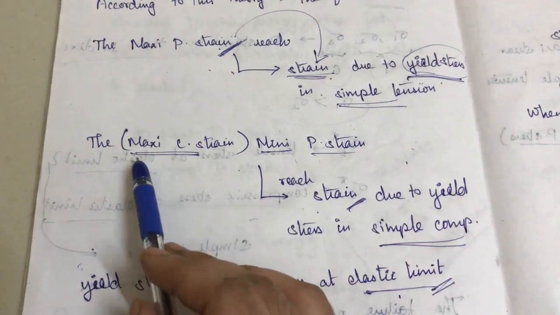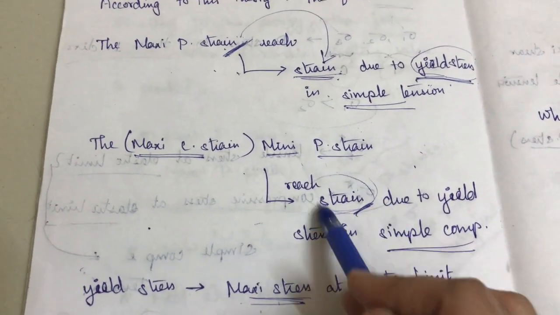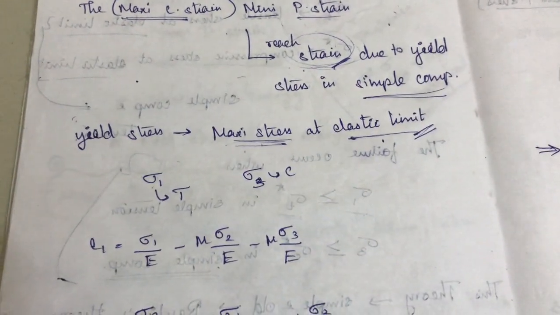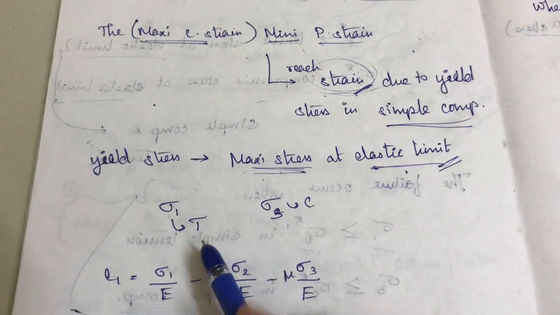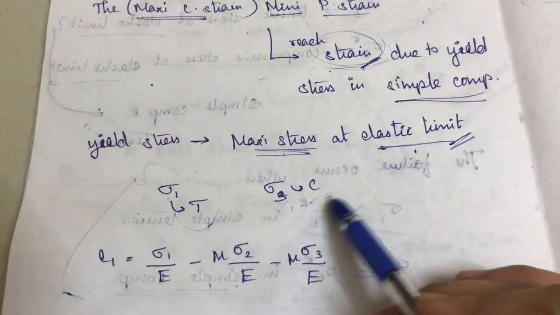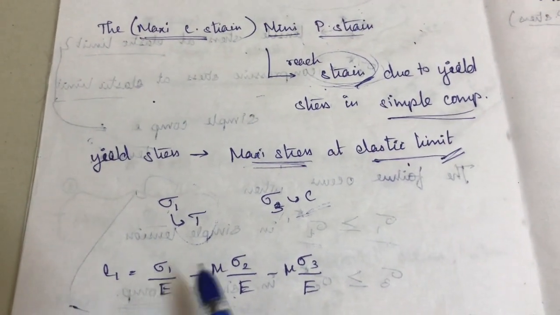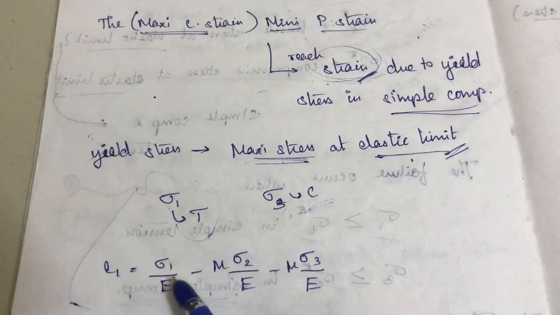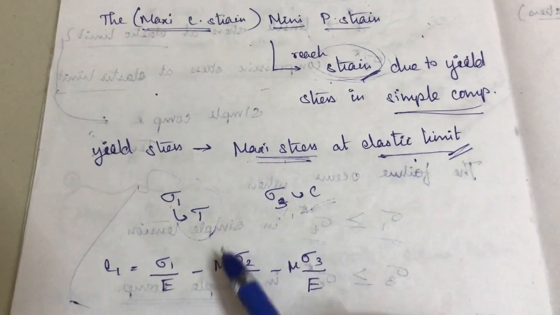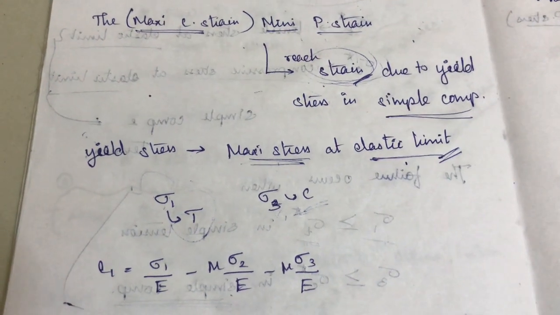If this principal strain reaches the permissible strain, the failure will start. Sigma 1 and sigma 3 here: we know that sigma 1 is the greater one in tension and sigma 3 is the greater one in compression. Strain means, what is the formula? e1 is sigma 1 by E, positive, and then minus mu multiplied by the other stresses.